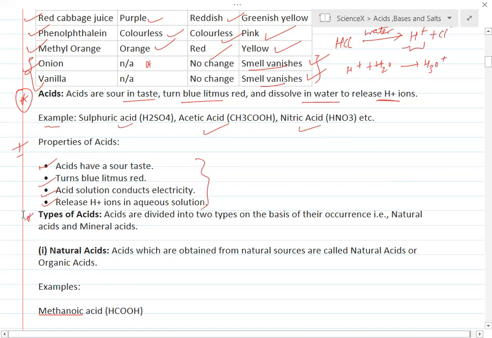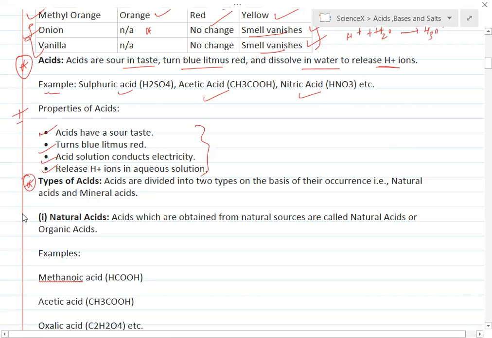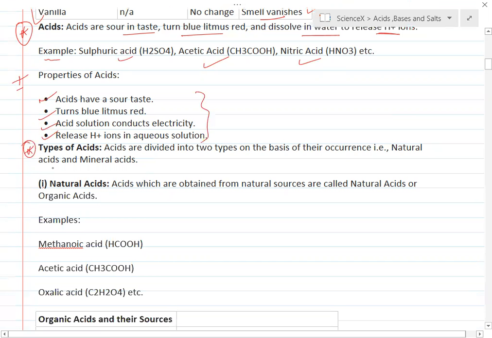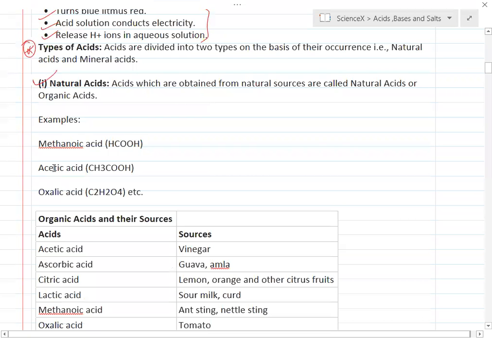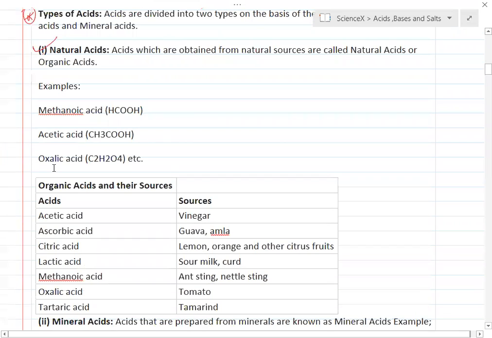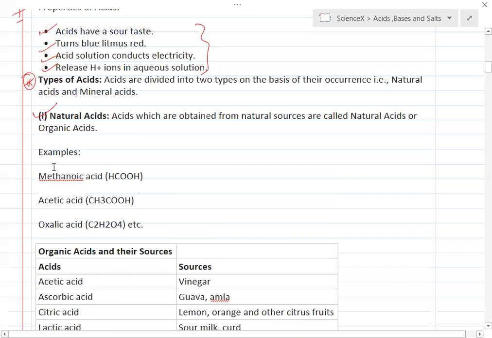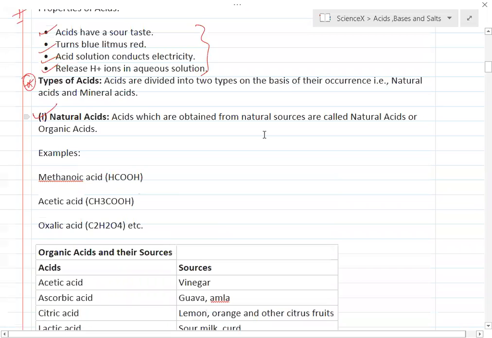One classification is based on source. So we have natural acids as well as organic acids and inorganic acids. Natural acids means the acids which are obtained from natural sources. It is of two types, again organic acid and inorganic acid.